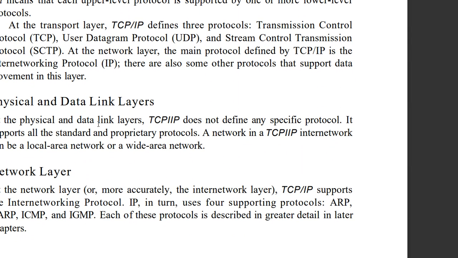Fine. Now at the transport layer, TCP/IP defines three protocols. TCP means transmission control protocol, IP means internet protocol, and UDP means user datagram protocol. Okay, three protocols are used in the transport layer. You can see the diagram again.